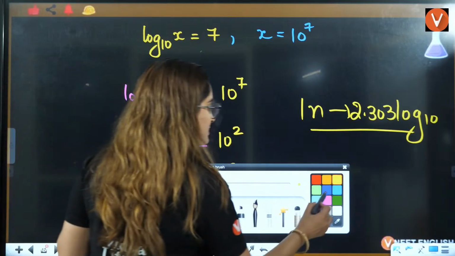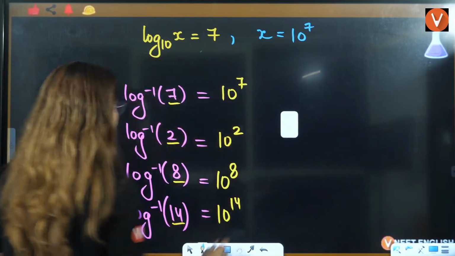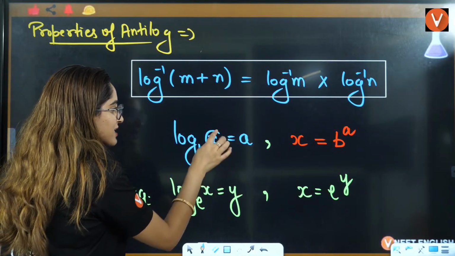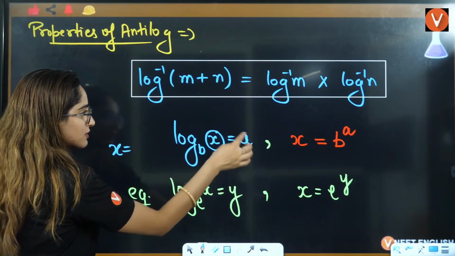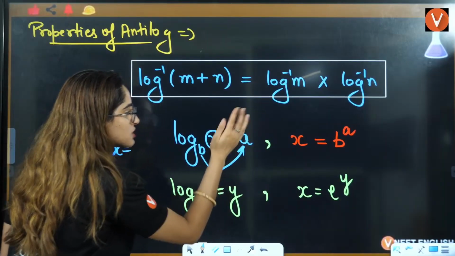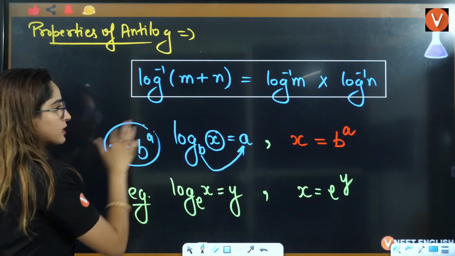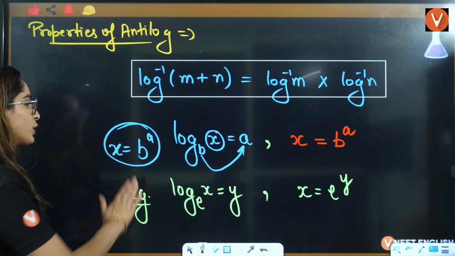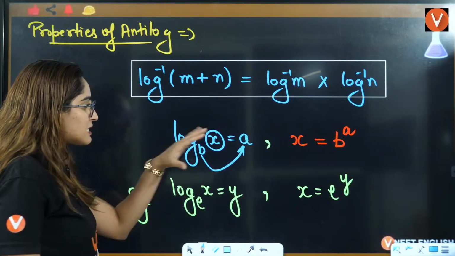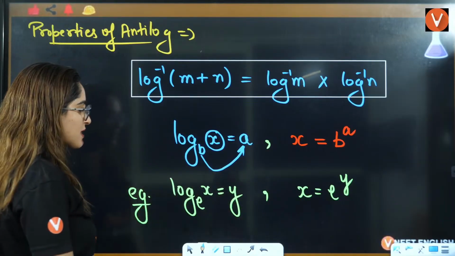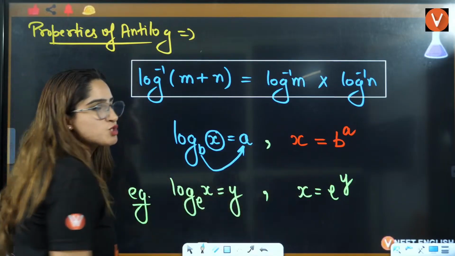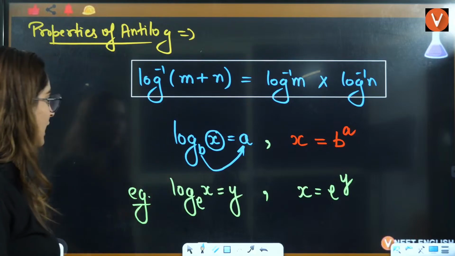Okay, beta, the simple thing is, this is the property: log base b of x is equal to a. So this x value is equal to this a, this base is going to push this a up, so it will be b raised to power a. This is the property of log that we study in logarithms, right? Now, I'm giving an example. Example is log base e of x is equal to y. So applying this formula here, x is equal to e raised to power y. This is just an example I am giving you.